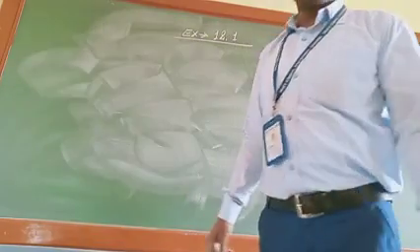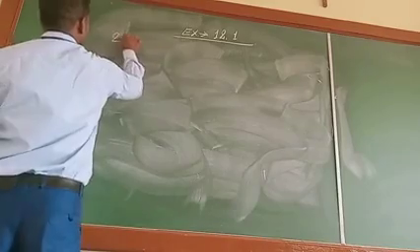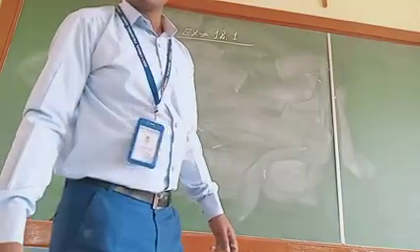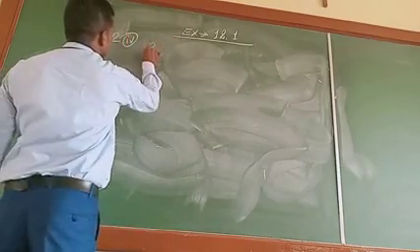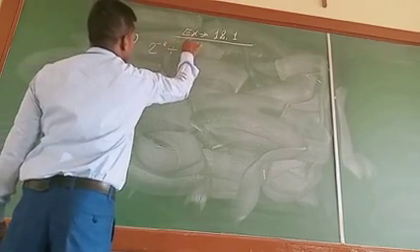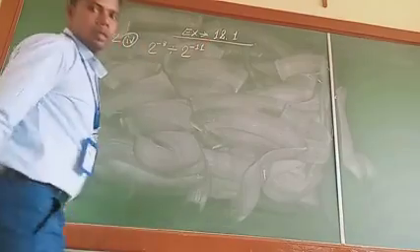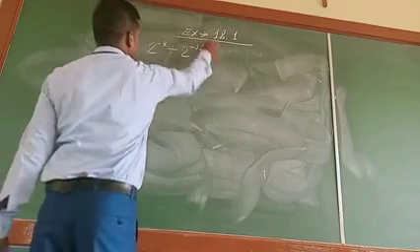Now I am taking question number 4. This question is 2 raised to the power minus 8 divided by 2 raised to the power minus 11, multiplied by 5 raised to the power minus 3.